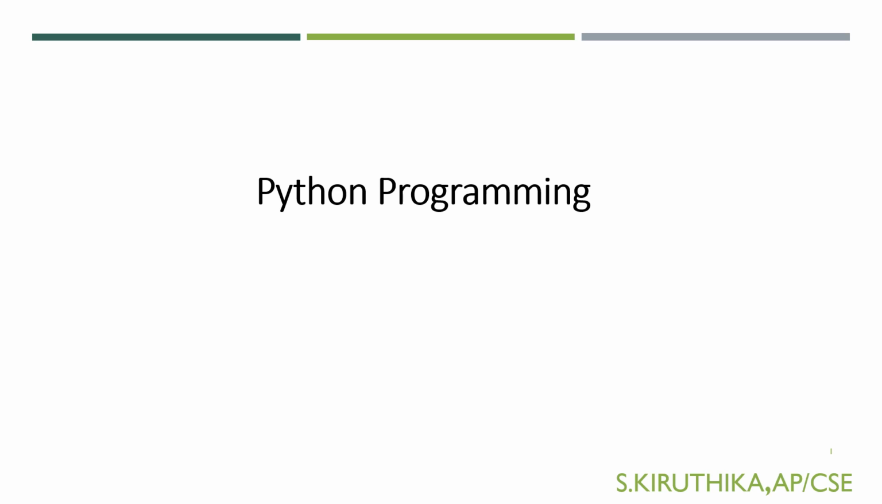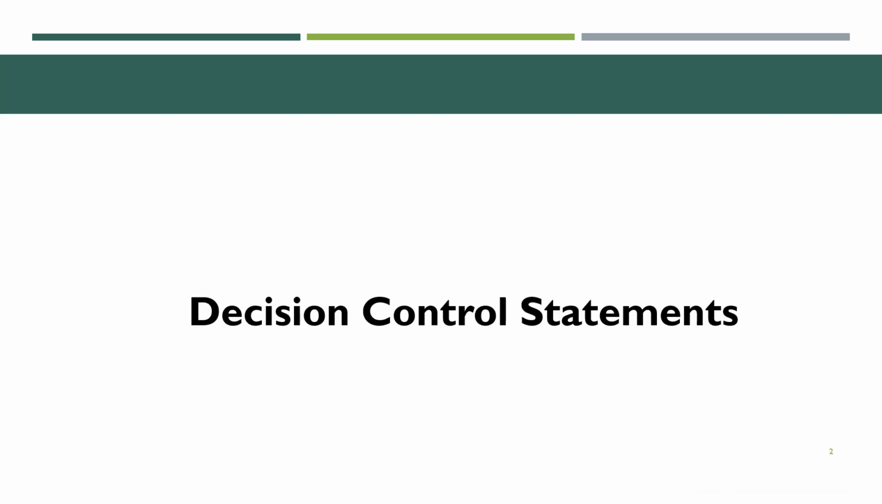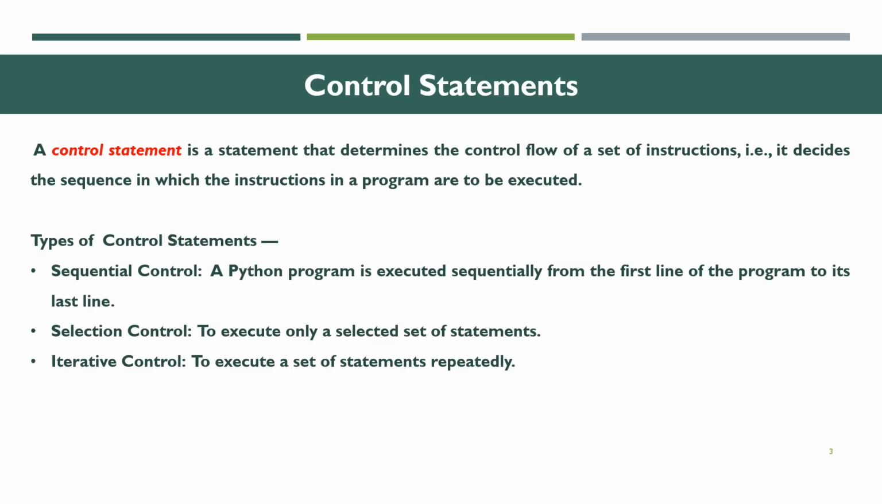In Python now we are going to see about decision control statements. Control statements have different types. Let's see about them one by one. First, we're going to see about the control statement. What do you mean by control statement? A control statement is a statement that determines the control flow of a set of instructions. That is, it decides the sequence in which instructions in a program are to be executed.